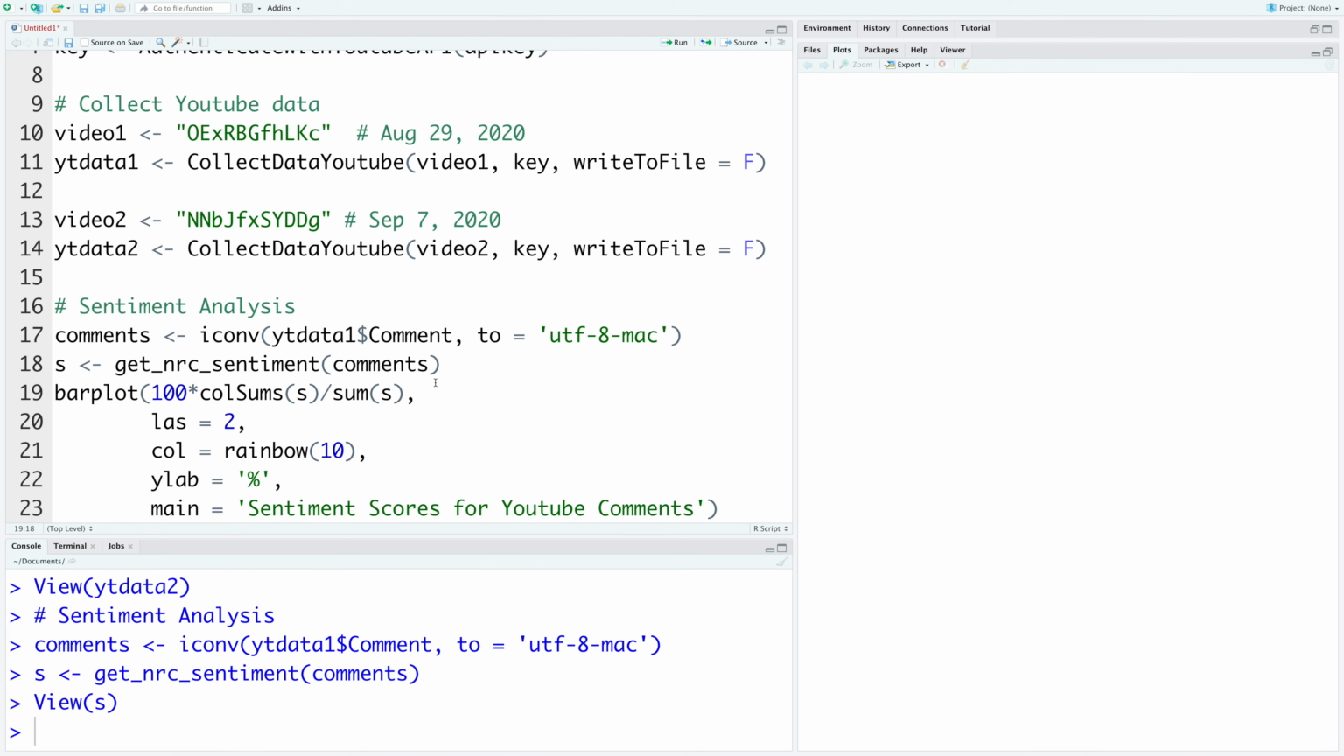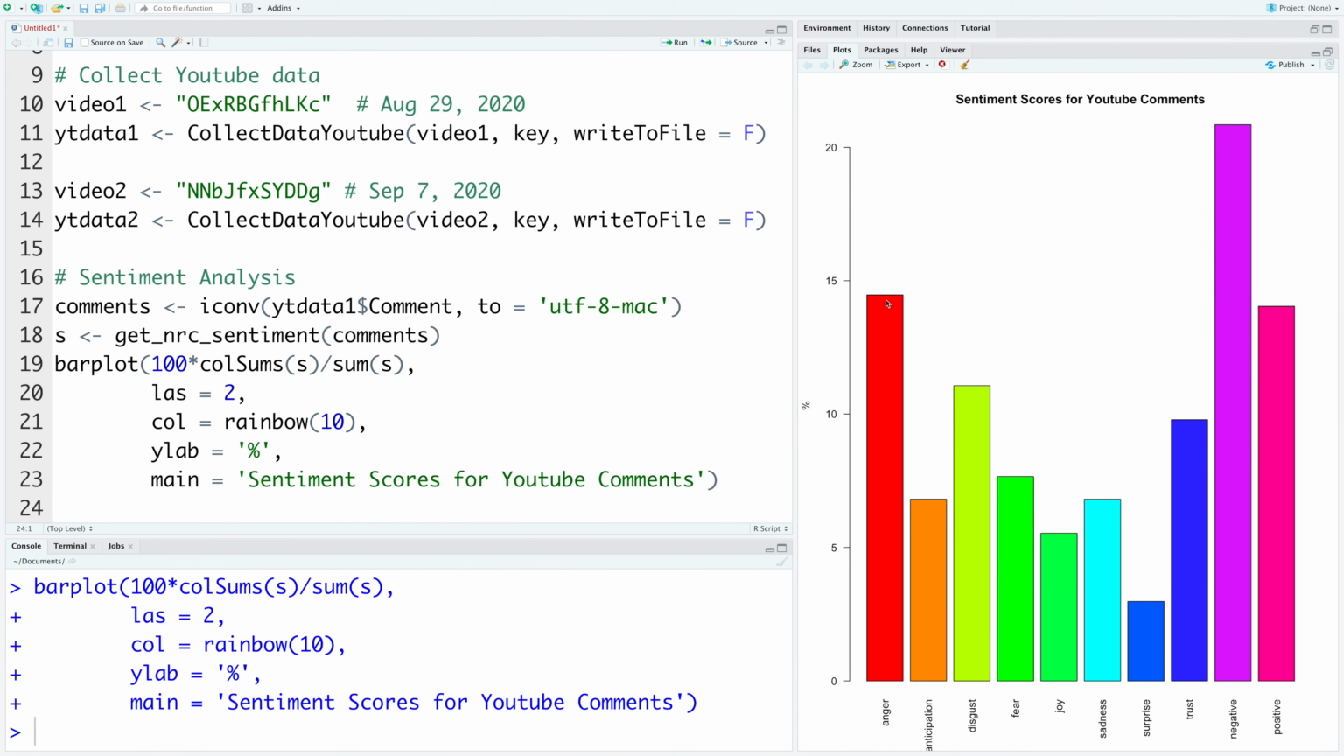So let's plot this. We see that the bar for anger is about 14%. So approximately 14% of sentiments in YouTube comments are related to anger. Disgust is about 11-12%. Overall, between negative and positive sentiments, negative is over 20% and positive is slightly below 15%. So this is based on the YouTube video from August 29th. So this is from last week.